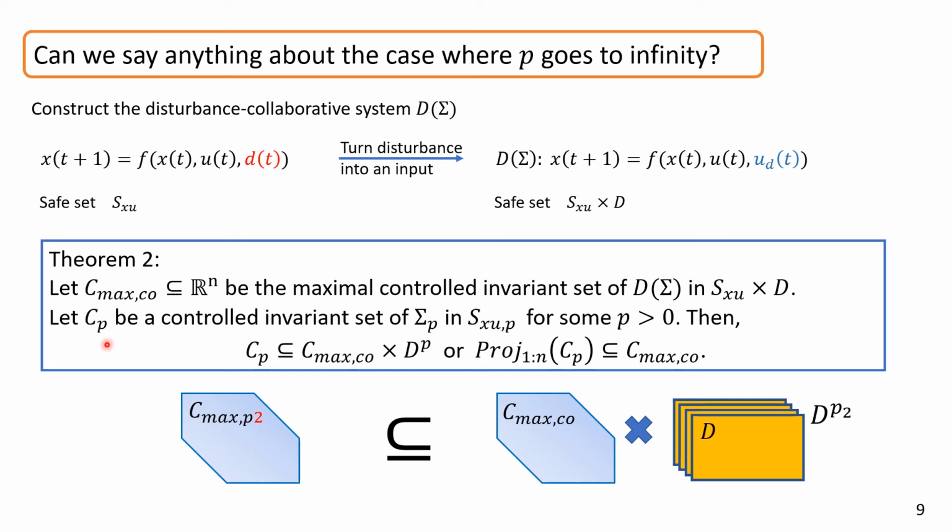By theorem 2, C_max^CO is the outer approximation of the projection of the p-augmented control invariant set within the first n coordinates. Therefore, we have an outer bound on the p-augmented control invariant set by the Cartesian product of the maximum collaborative control invariant set with p copies of the disturbance set.